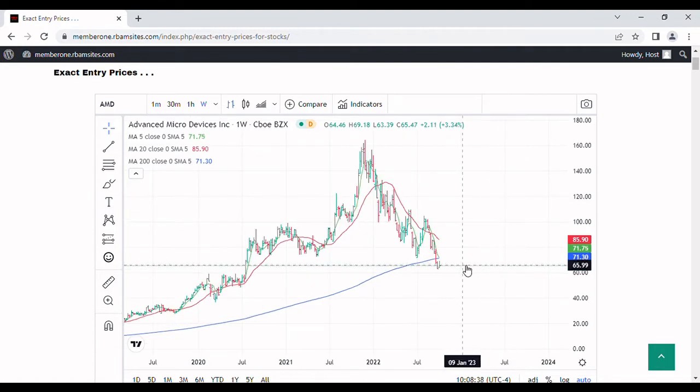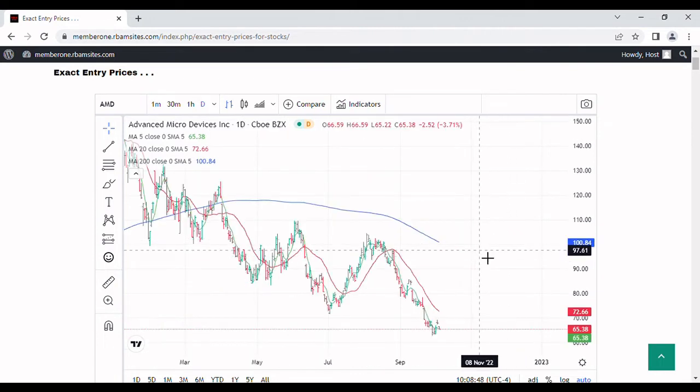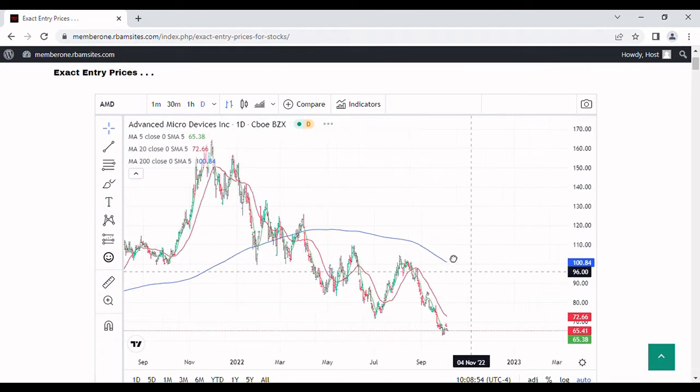When you look at a weekly chart, it's a different story, and it's in a very, very bad situation. But I still do think we'll get a rally in the short term up to about 75. After that, if we don't get a rally up much higher, say to 90, and then test the 200-day, the stock's going to probably collapse.